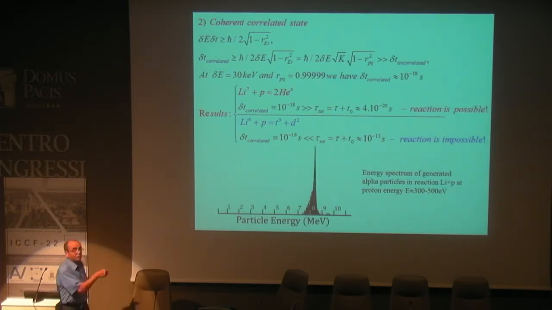So we have now the experiment of Lipinski and Lipinski, where the interaction of protons with lithium at low energy was observed, and only alpha particles with energy about 8 MeV were observed. These are two particles created during the decay of beryllium-8 in the reaction with Li-7, but any alpha particles in the area of about 2 MeV are totally absent. Those are the particles created during the reaction with Li-6.